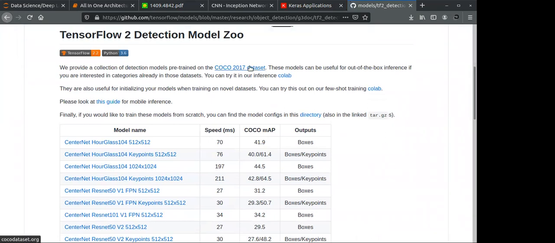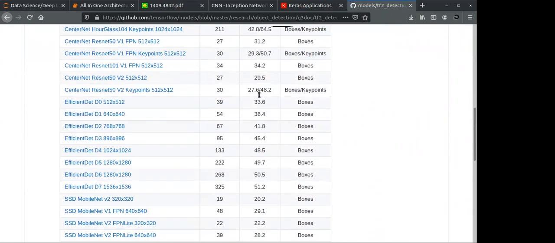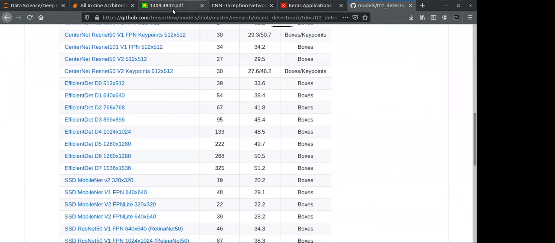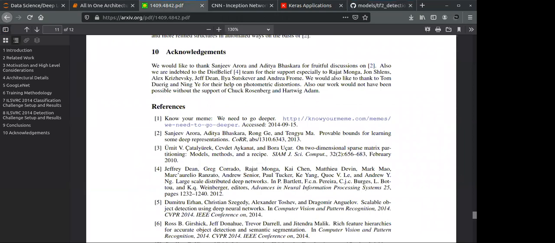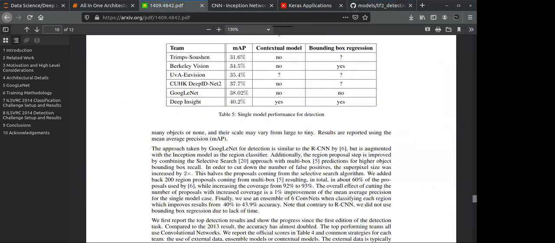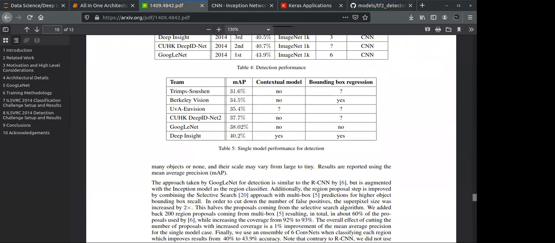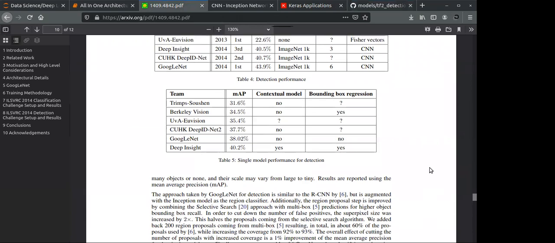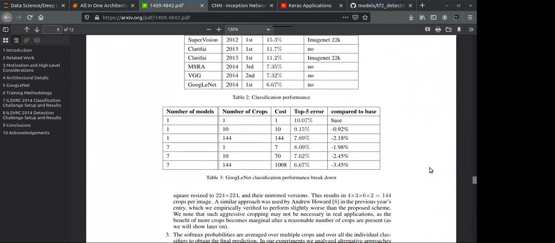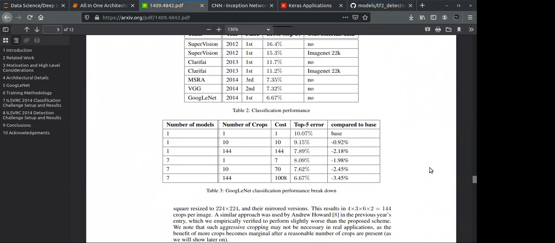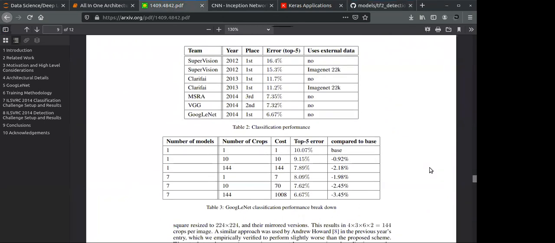So these models are trained on the COCO dataset, as I told you. COCO is one of the popular datasets. But one more thing: how are you going to tell your colleague or your manager that you are going to use this particular model as your ideal model? Whenever you want to select a model, you have to make sure about one thing, that is the benchmark score.